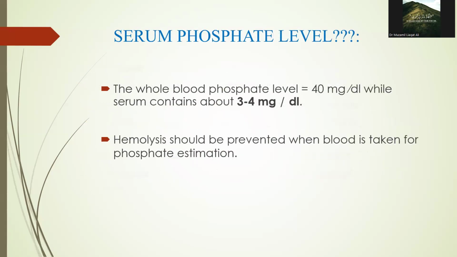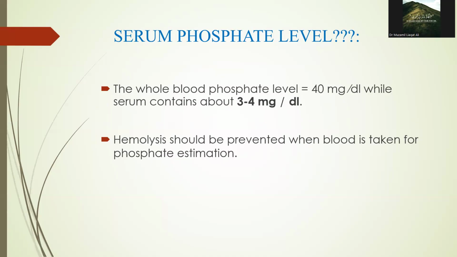Now, let us discuss the normal levels of phosphate in the blood. The whole blood phosphate level is approximately 40 milligrams per deciliter. However, when we measure serum, the concentration is much lower, about 3 to 4 milligrams per deciliter. It is important to note that hemolysis, or the breakdown of the red blood cells, should be prevented when blood is taken for phosphate estimation. Red blood cells contain high levels of organic phosphates, and if they rupture, they can artificially elevate the measured phosphate levels.